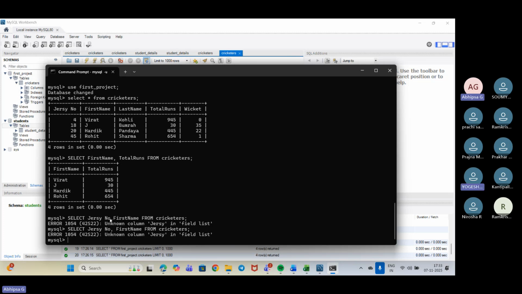I don't know why it is not working. Yes, because of, I think, the space in jersey number, we need to give that a tab. I am giving the tab in between jersey and number. There is a gap, so I'm already giving that in. That's why in SQL we shouldn't give space. That is the major thing. Okay, let's check for others. Let's see if it is working for others or not.